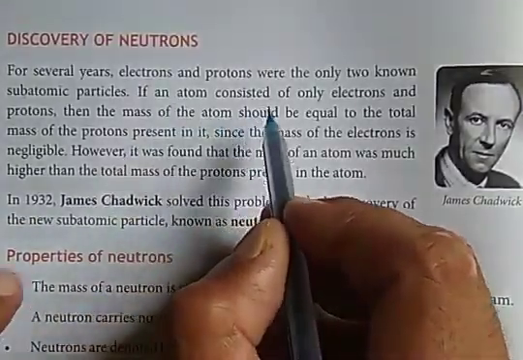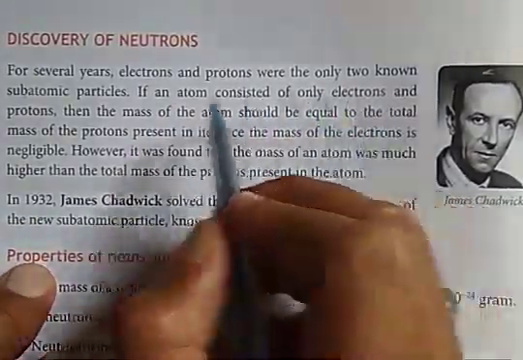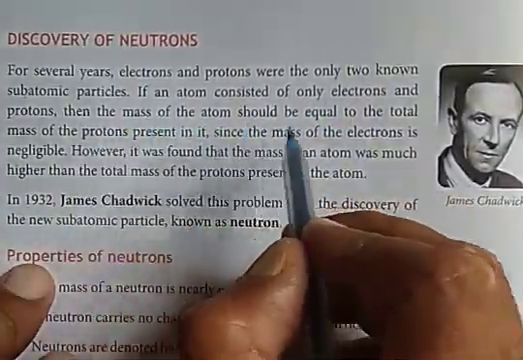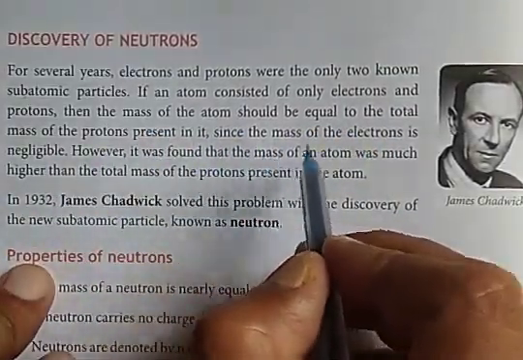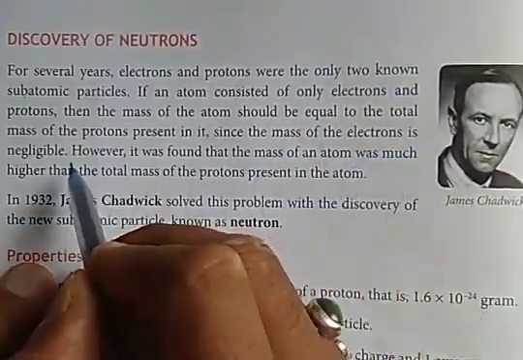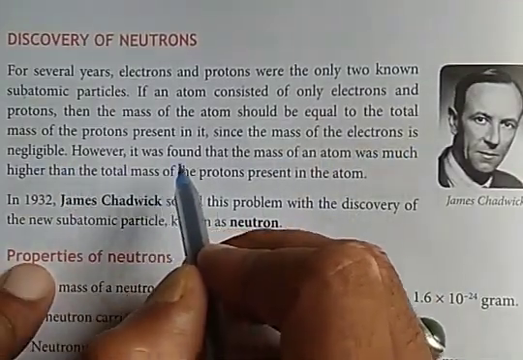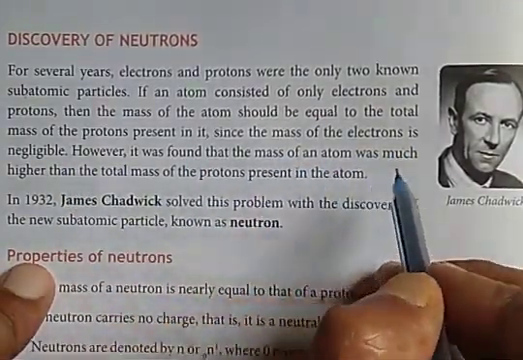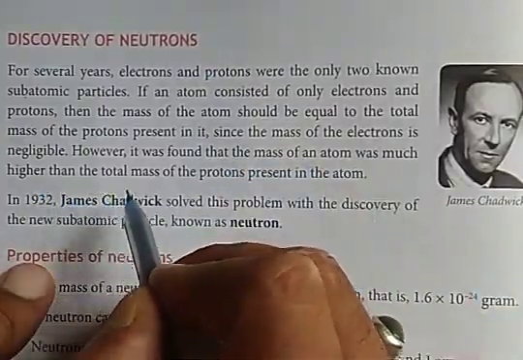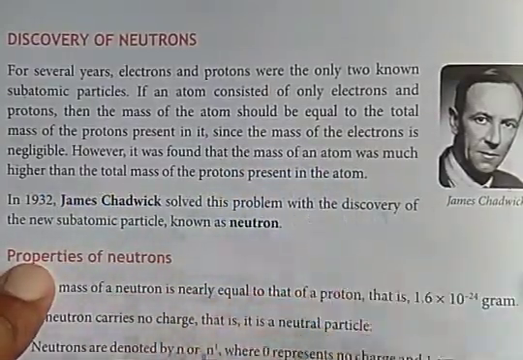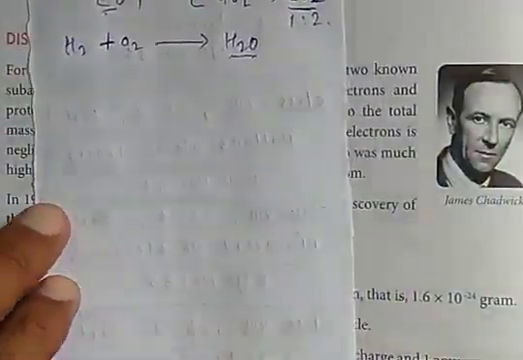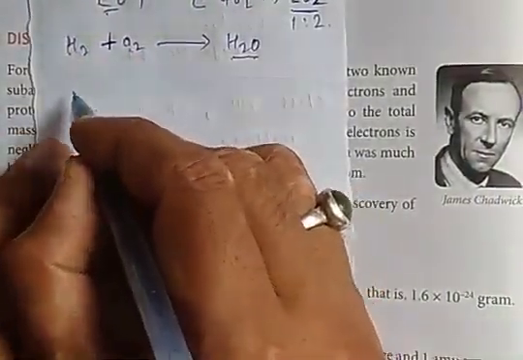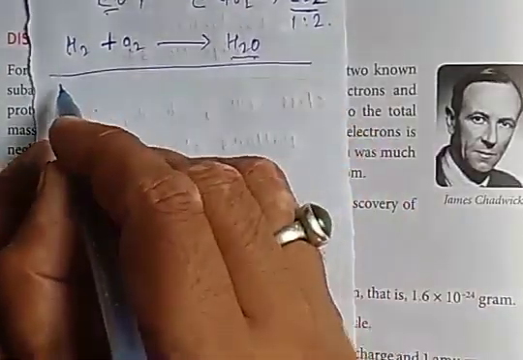If an atom consists of only electron and proton, then the mass of the atom should be equal to the total mass of protons present in it, since the mass of electron is negligible. However, it was found that the mass of an atom was much higher than the total mass of protons present in atoms. Let's see. The mass of an atom.